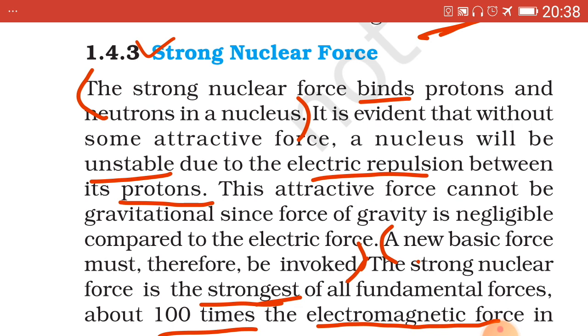The two masses in mechanics are analogous to the two charges in electricity, that is static.